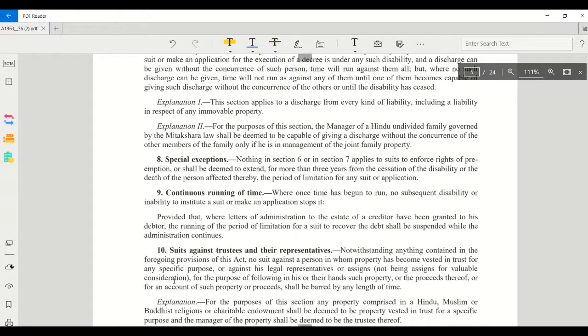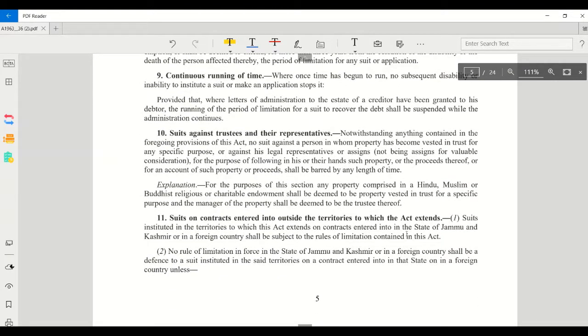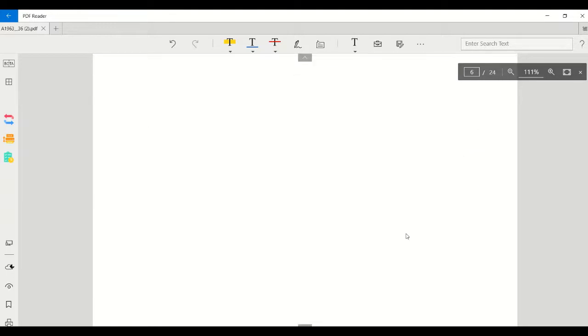Next, all these rules are not applicable to suits against trustees and representatives. Suits against trustees and representatives are not barred by the limitation period. Next, suits on contract entered into outside the territories to which this act extends. In that case, if a contract is entered into outside the territories, the limitation act of those territories is also applicable.